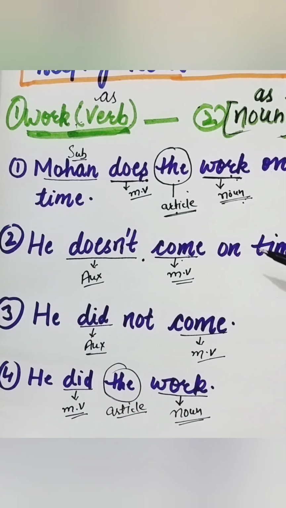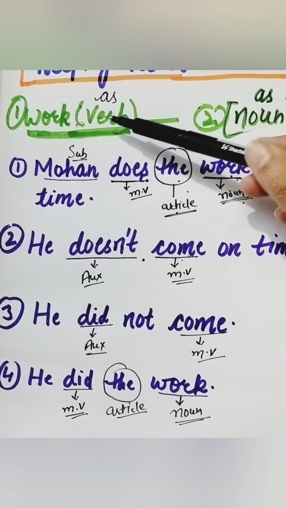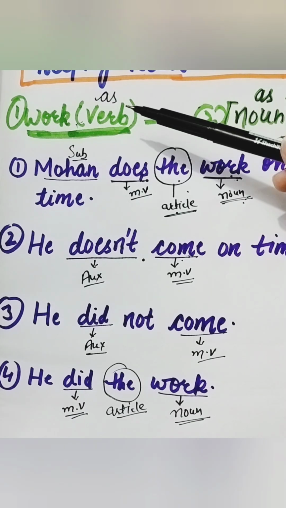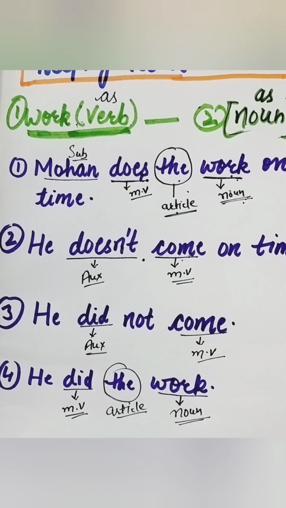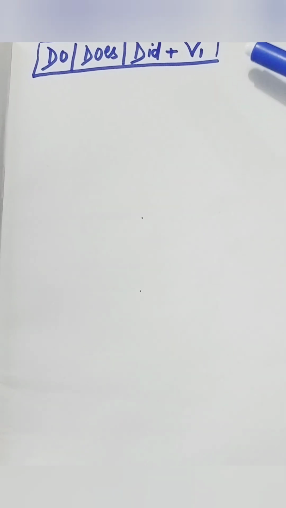So this way हमने एक verb work ली, उससे हमने in sentences कैसे वो verb का काम कर रही है and how it is working is noun. It is clear with these sentences. Let's understand the next point regarding do, does, did.